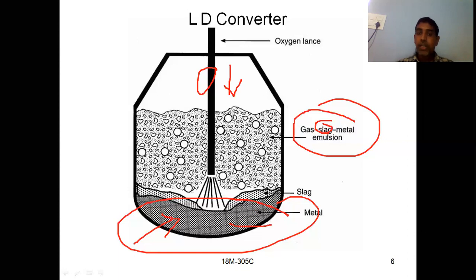This is your molten metal initially. When you supply oxygen, what will happen? It reacts with the impurities and forms slag. And along with that, you are having oxygen and other gases, so that gas, slag, metal emulsion will be this one. But whatever impurities form slag will float on the molten metal, and the molten metal will settle down at the bottom. This molten metal can be tapped, and later your slag can be removed after the completion of the process. Okay, so this is the LD converter.